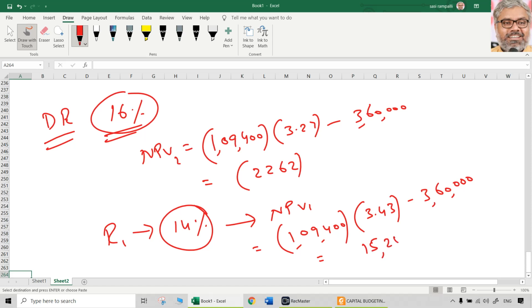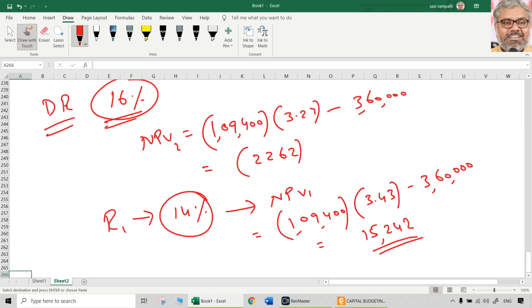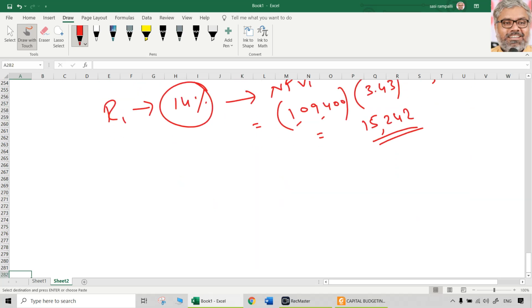Little high, that's okay. It is again a proof that IRR will be more or less the same irrespective of the rates we take. If you take 15%, NPV would have been positive too. No need to waste time; straight away substitute in the formula.